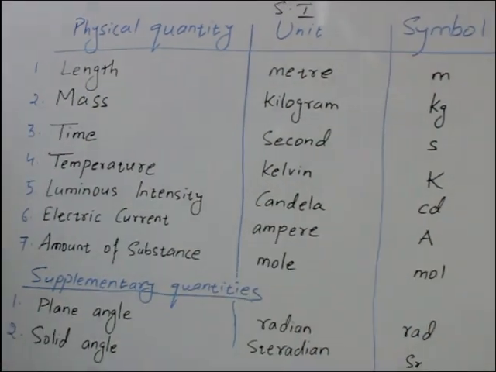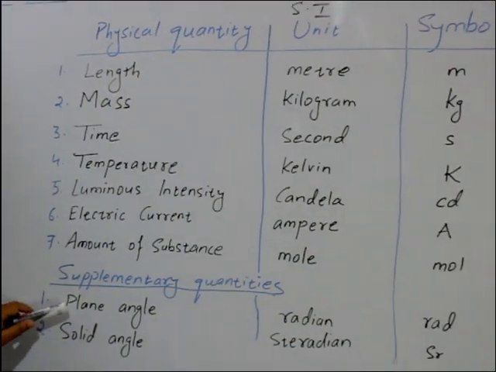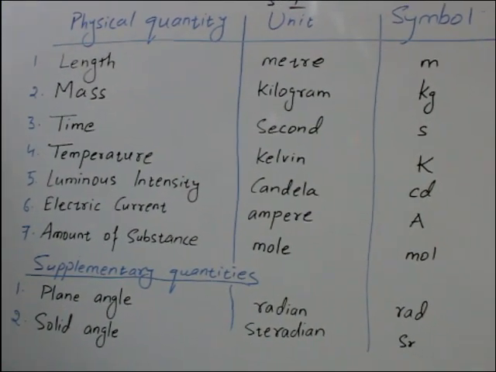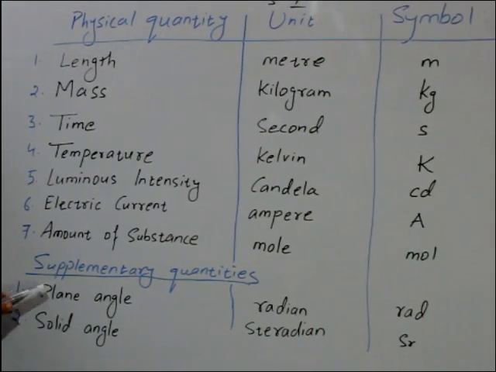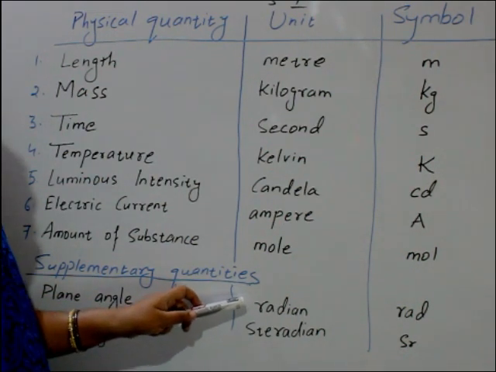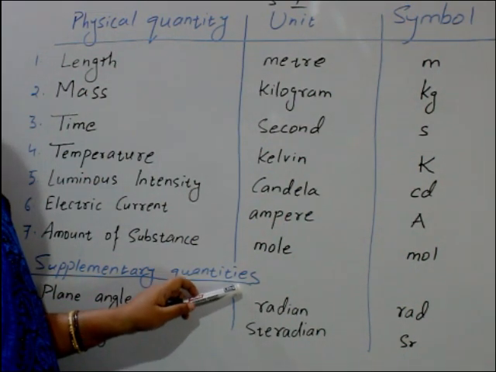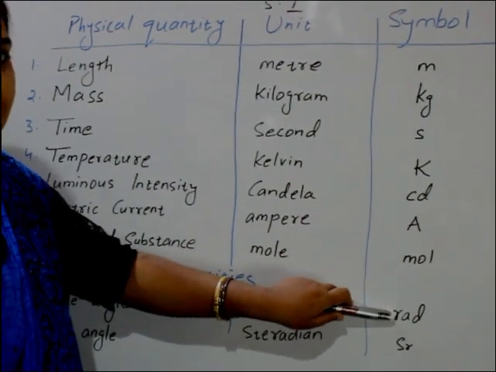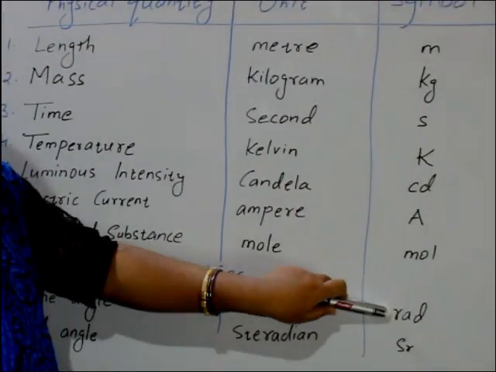Next are the supplementary quantities. These are also fundamental supplementary quantities. Plane angle: its SI unit is radian, and the symbol is rad, all small.